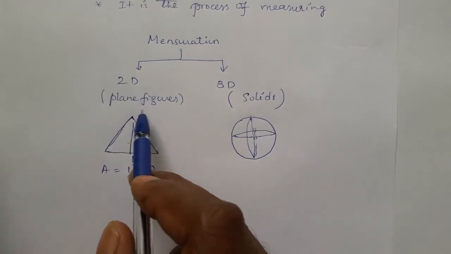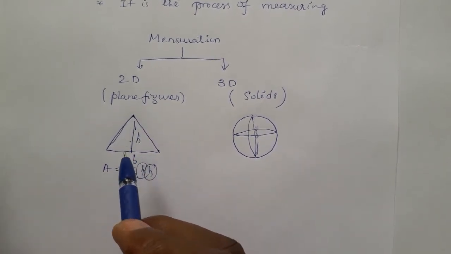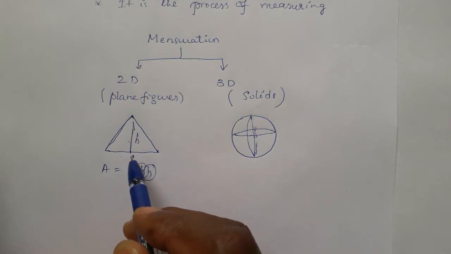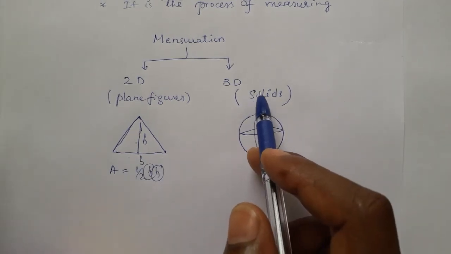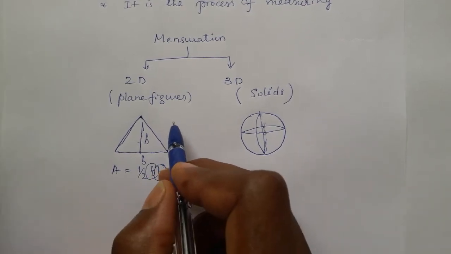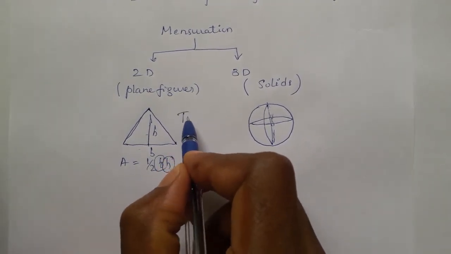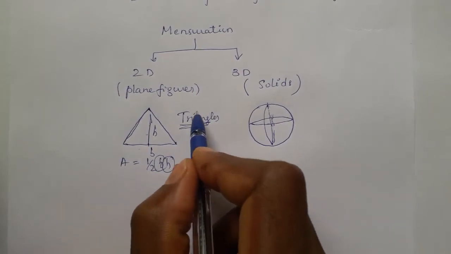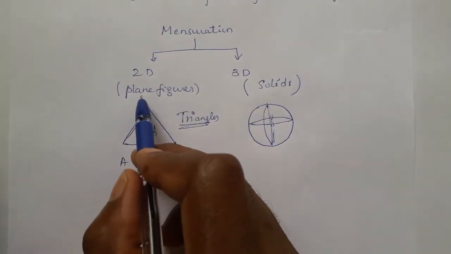So two-dimensional figures, the best examples are triangles, rectangles, squares, quadrilaterals and polygons. These are all two-dimensional figures, even including the circle. Triangles are two-dimensional figures. That means they are figures that can be drawn on a plane.